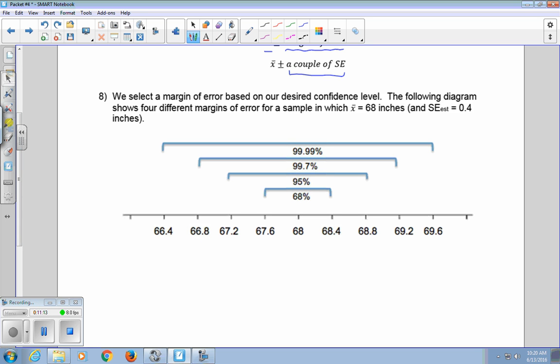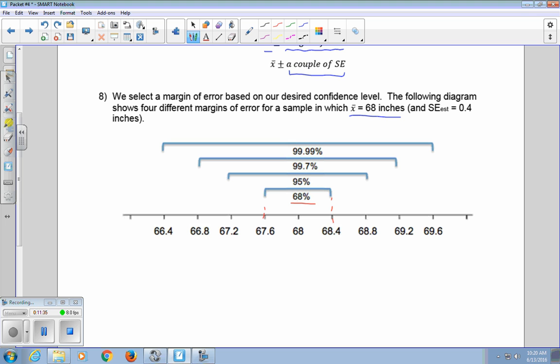The following diagram shows 4 different margins of error for a sample in which X bar equaled 68 inches and our standard error was 0.4. So here we have a low confidence level, 68%, but we get this very narrow confidence interval.